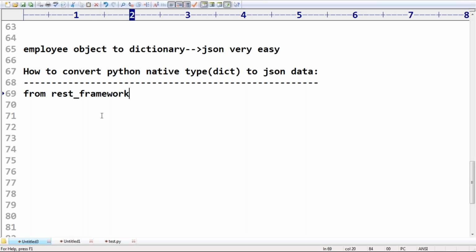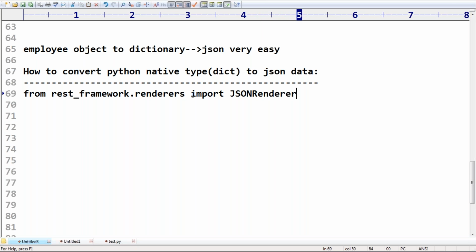From rest_framework.renderers import JSONRenderer.